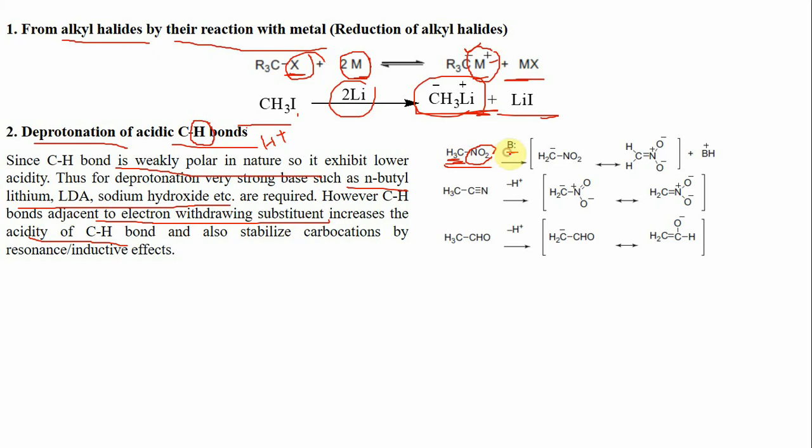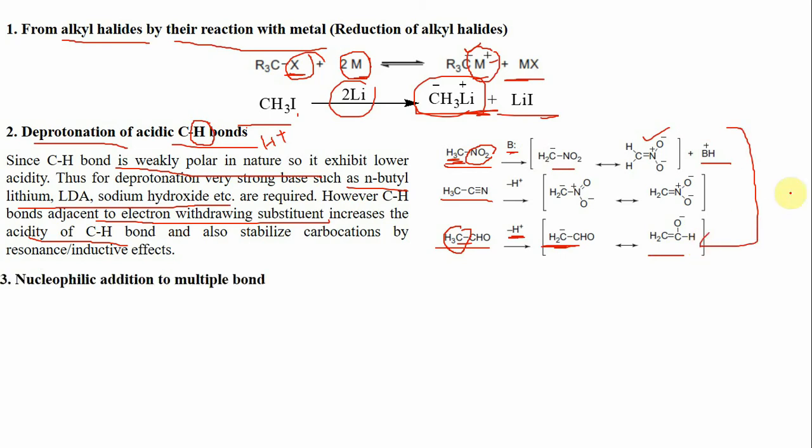So in presence of base, this hydrogen can be removed as an H plus ion to give a corresponding carbanion, and this carbanion is stabilized by resonance. Similarly, in case of these nitrile compounds and these carbonyl compounds, this alpha carbon hydrogen bond is highly acidic in nature and can be removed as an H plus ion in presence of base to generate a corresponding carbanion. So this is a very common method for the preparation of carbanions.